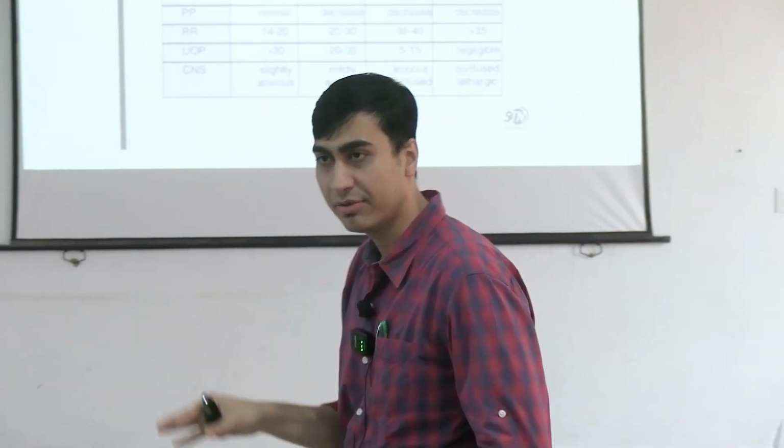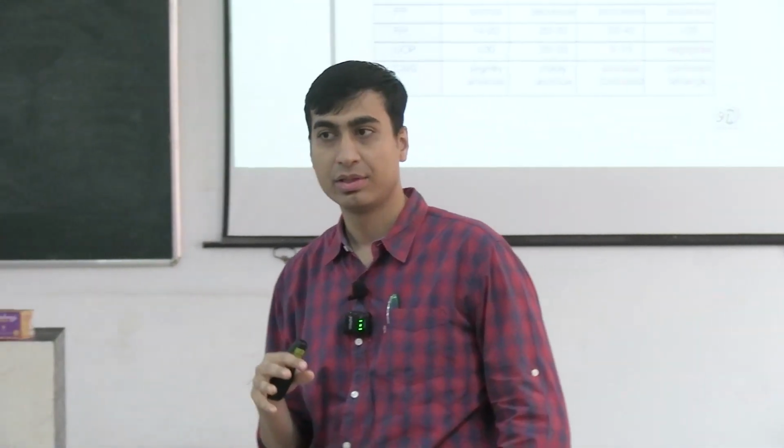The pulse will be more. They will be tachycardic. That means the heart is trying to compensate. The heart is trying to increase the amount of blood because it wants the important blood to be shunted from the peripheral organs to the important organs. Because your brain cannot survive a second without blood. That is the most important thing. So it will be shunting the entire blood from the extremities to the brain. Next important organ, lungs, kidneys. So that will be shunted over there, and that's why your heart rate will start to increase.